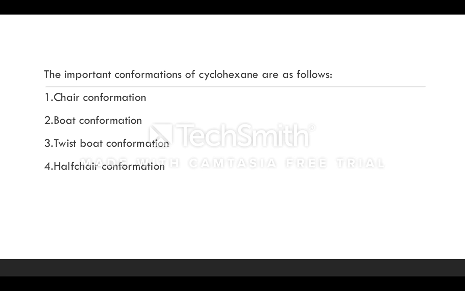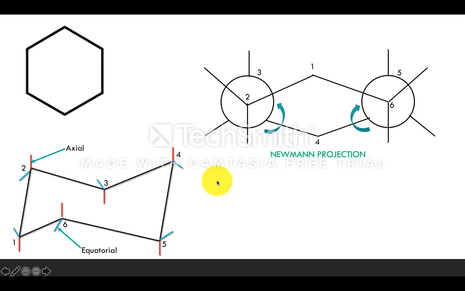So in the same manner, the topic is the conformation of cyclohexane. The important conformations of cyclohexane are chair conformation, boat conformation, twist boat conformation and also the half chair conformation. So coming to the conformation of cyclohexane.